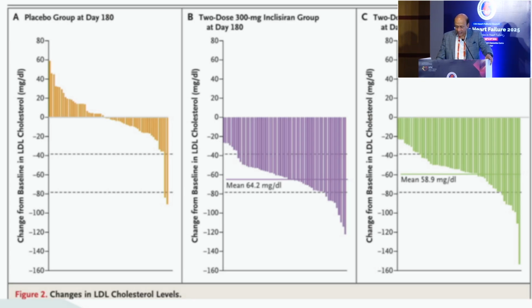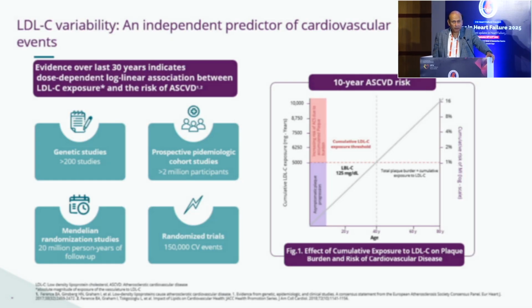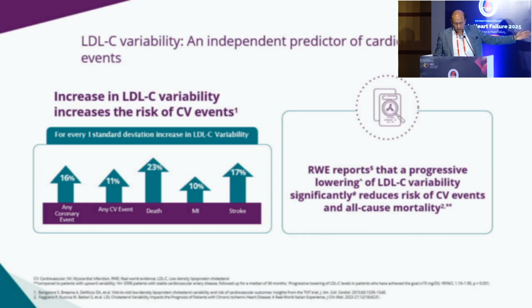So we know that reduction in LDL cholesterol does reduce cardiovascular events, and a 1% reduction in LDL cholesterol makes a major impact. An increase in LDL variability also increases the risk of cardiovascular events: about 16% have an increased coronary event, 11% have any cardiovascular event, 23% have death, 10% have an MI, 17% have a stroke. So the real-world event reports show that a progressive lowering of LDL cholesterol variability significantly reduces the risk of cardiovascular events and all-cause mortality.